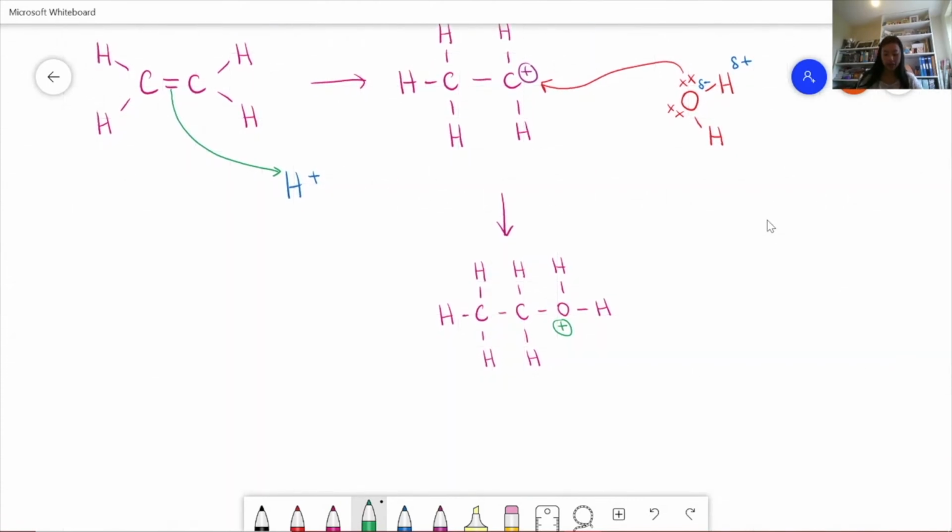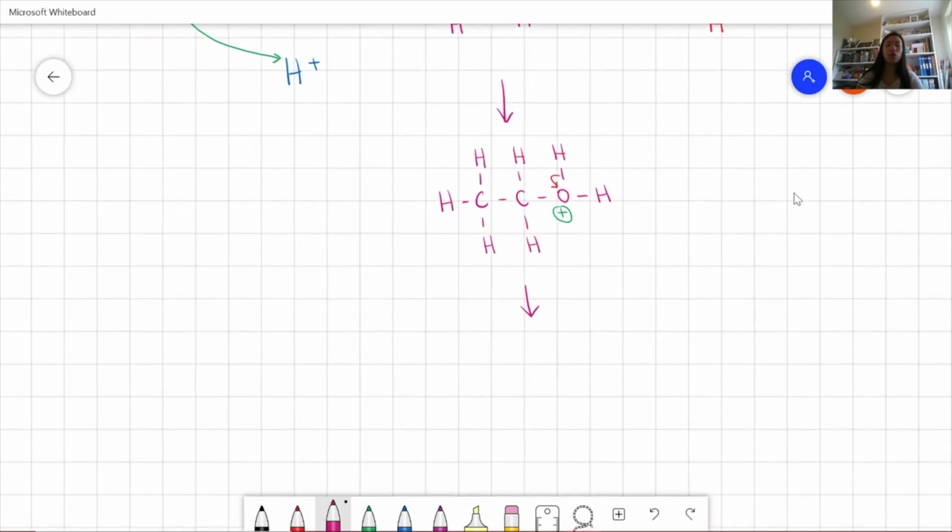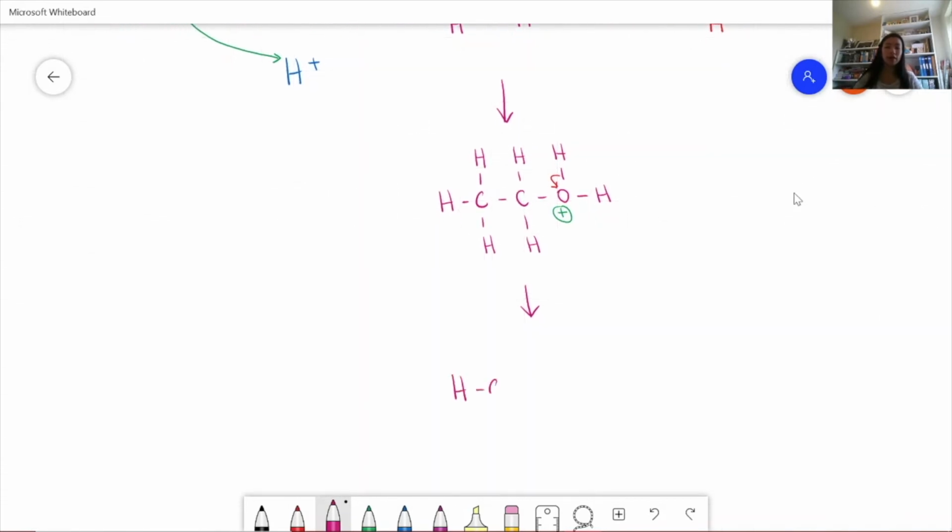Now this pair of electrons moves towards this positive oxygen, and we form the ethanol. So we have CH3, that hasn't changed, and then CH2, and then we have OH. We've lost that hydrogen which was attached to the oxygen before, and now it's formed a H plus ion, because the electrons in the covalent bond have moved towards the oxygen to make it neutral.